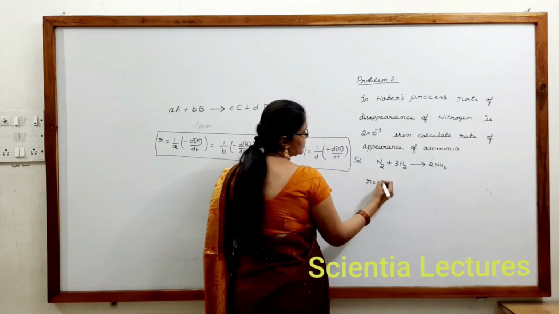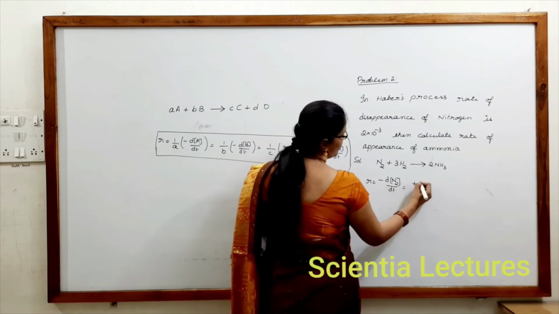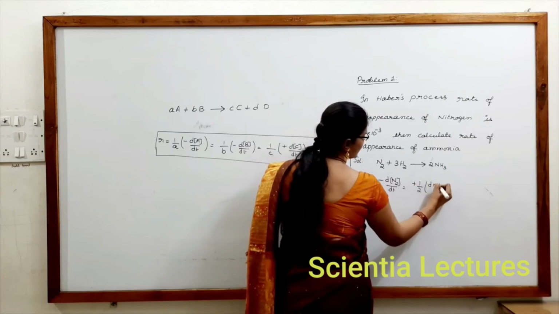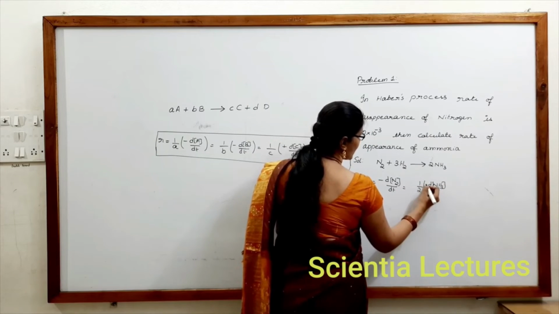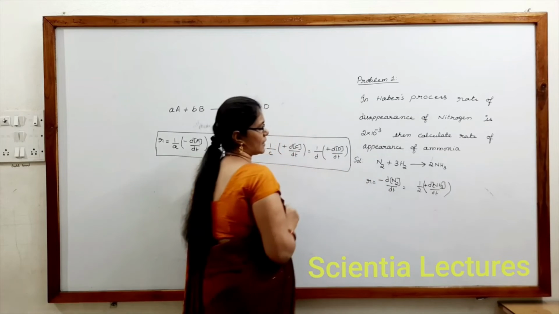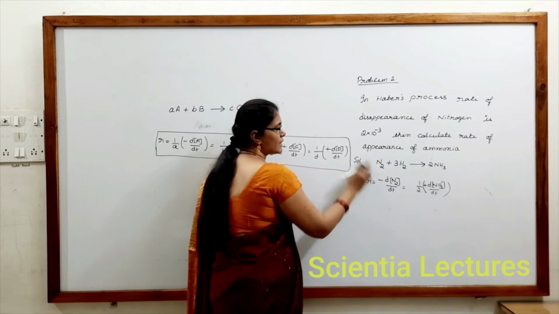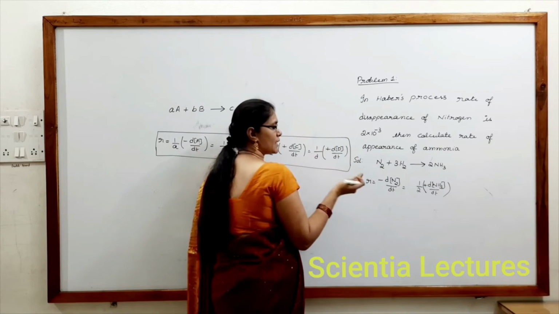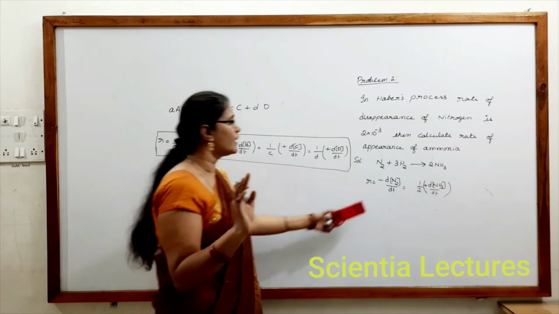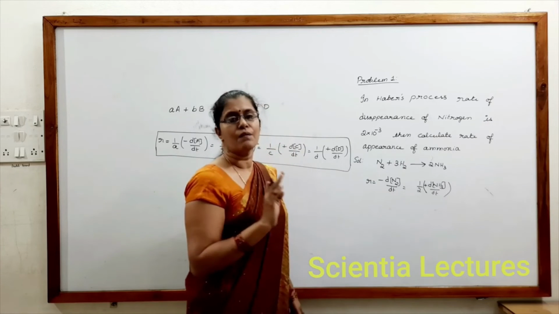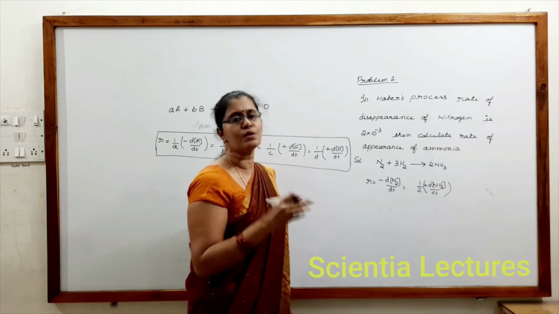What is the rate of reaction with respect to nitrogen? Minus dN2 by dt must be equal to plus half into dNH3 by dt. Generally, to represent that this concentration increases with time, we will get a plus sign. Now they have given the rate of disappearance of nitrogen. Once again, you should not write minus 2 into 10 power minus 3. Disappearance itself means minus. Many of the children will make a mistake in understanding it. They write it as minus 2 into 10 power minus 3. We should not make such mistakes. Disappearance itself means the minus is already included with it.